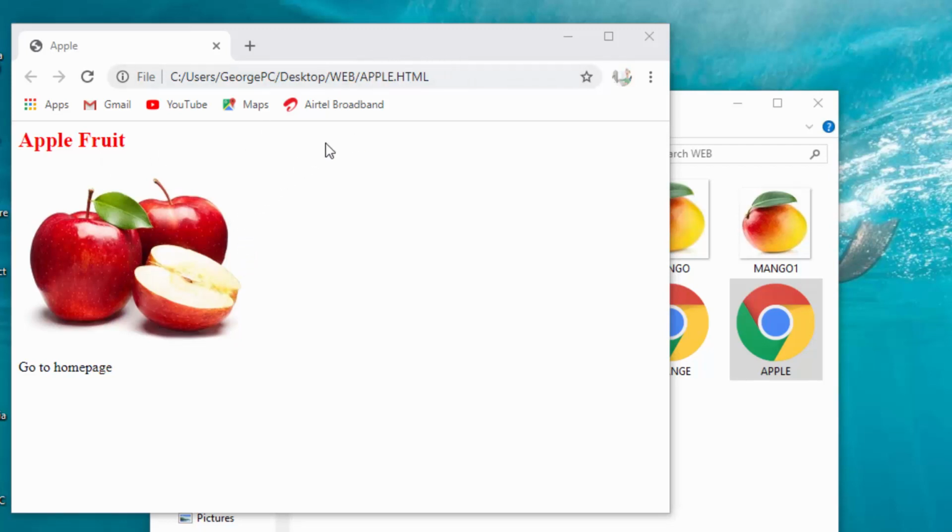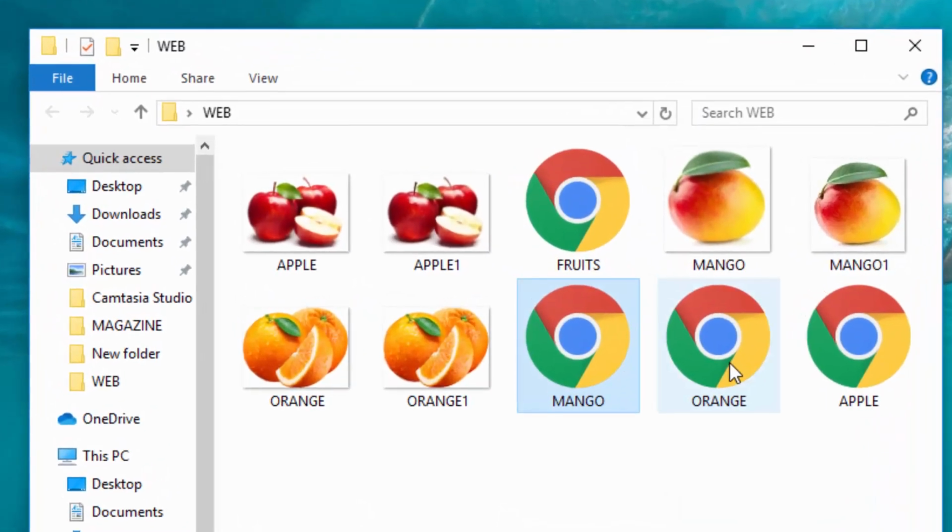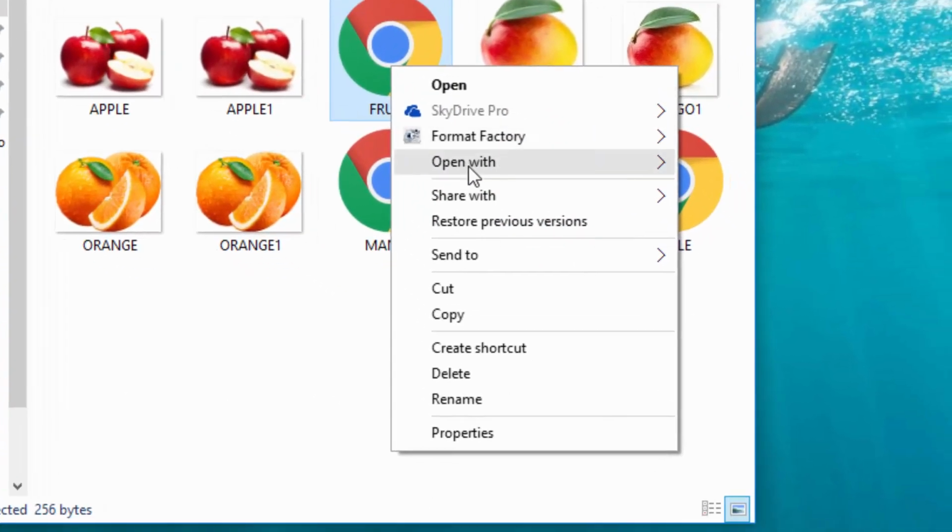The next thing is to ensure that I link all the pages, all this mango, orange, apple. I want to link them to this fruits page, and that is where I'm going to use the anchor tag. I will open fruits.